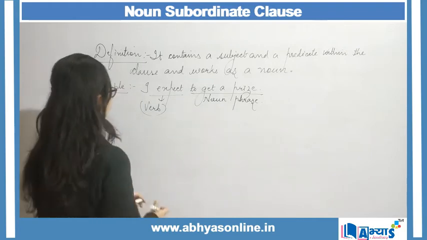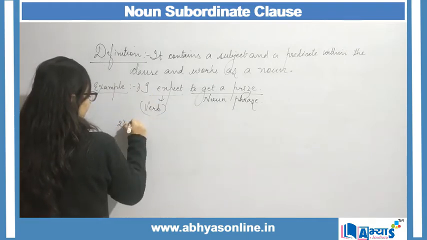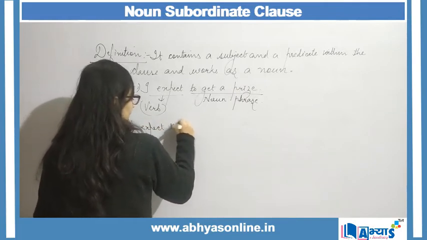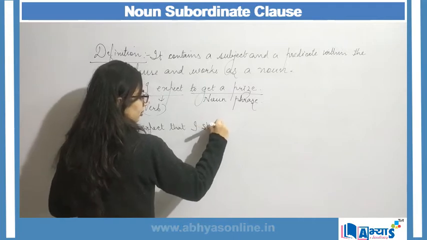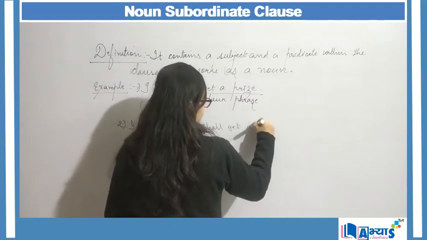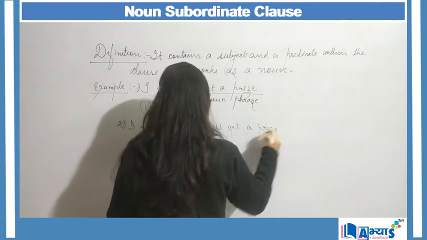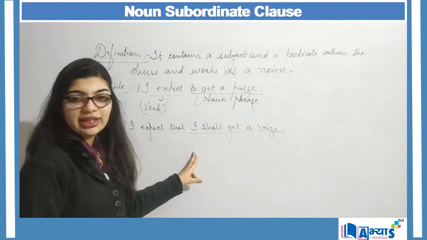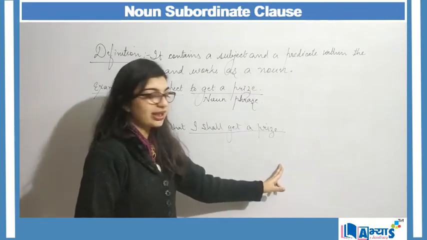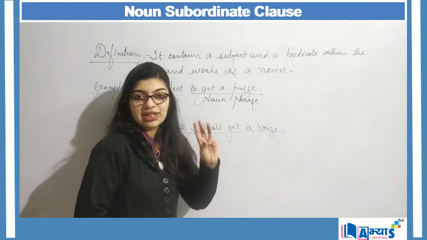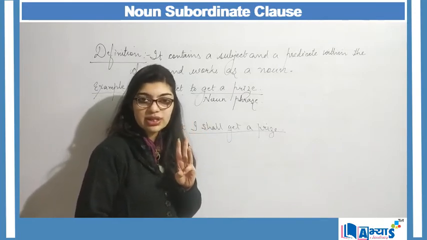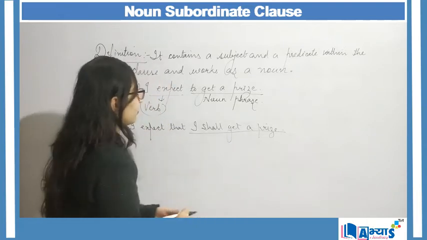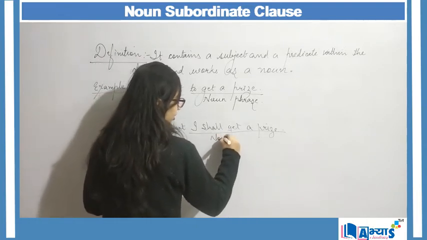Since it is the object of the verb expect, therefore I consider it to be a noun phrase. But when I say, I expect that I shall get a prize, now I shall get a prize: here I am getting a subject, I am getting a predicate along with a verb. These are the three conditions to match the clause. I shall get a prize. Here this becomes my noun clause.